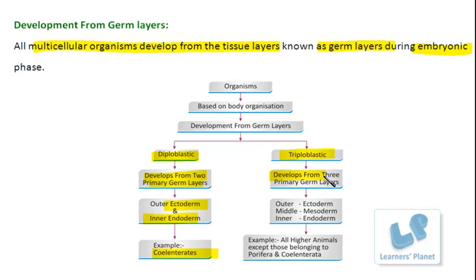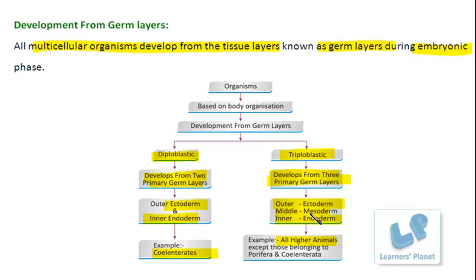Then the next one is triploblastic, where the development takes place from three primary germ layers. What are these three layers? The outer ectoderm, the middle mesoderm, and the inner endoderm, right? And all the higher organisms come under this category, I can say the organisms except those which belong to the groups Porifera and Coelenterata. All these organisms are actually triploblastic.